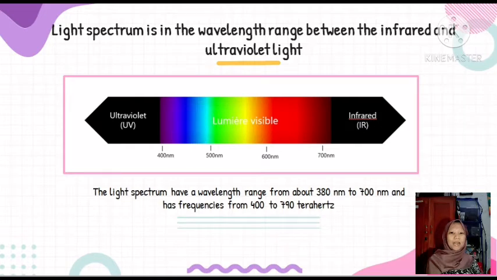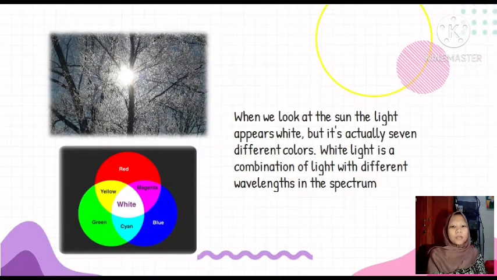to another energy level. The transmission of atoms from one energy level to a lower energy level. When we look at the sun, the light appears white, but it actually has 7 different colors. White light is a combination of light with different wavelengths in the spectrum. When the light is passed through a prism, it will become several colors of light.